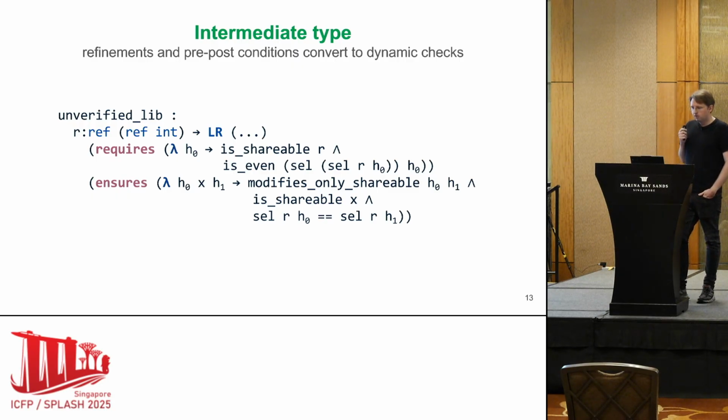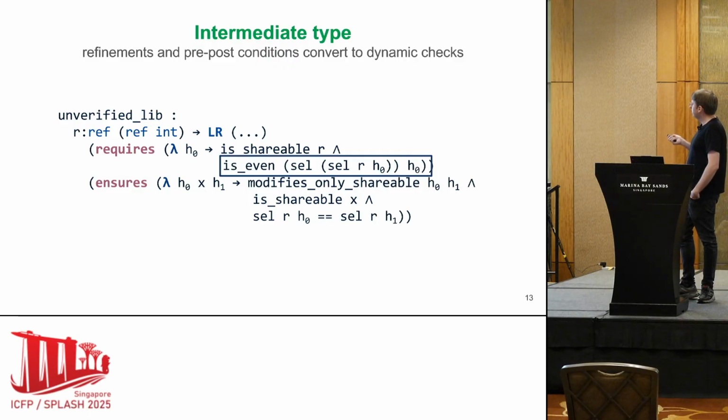Compilation, in our case, will convert the user-provided predicates into dynamic checks, or some of them will even be enforced statically. So here, in the precondition of the unverified code, we have this predicate that will be statically verified when verifying the code. So actually, this doesn't have to be enforced dynamically.